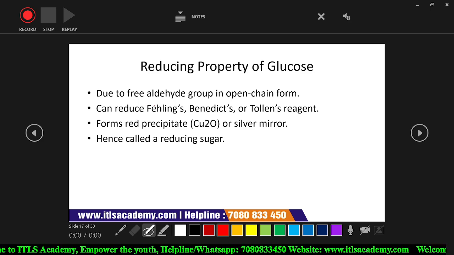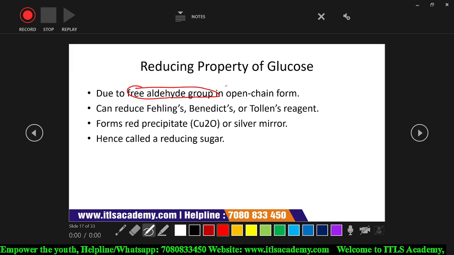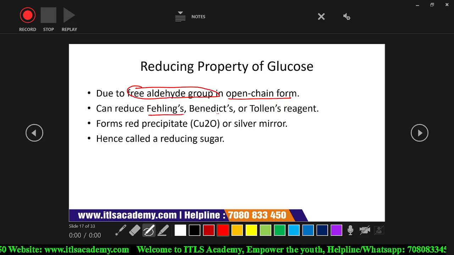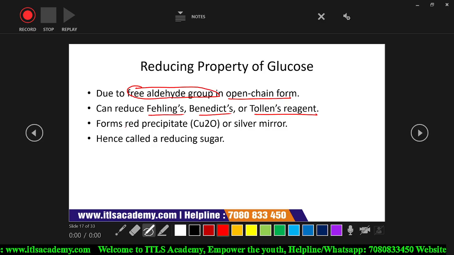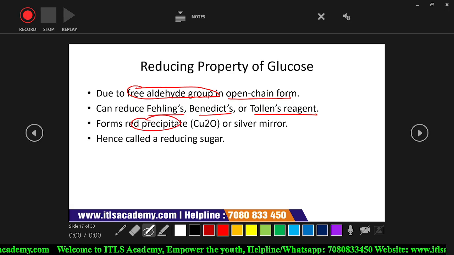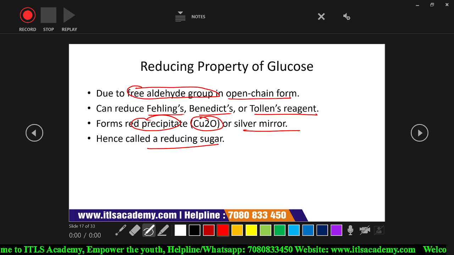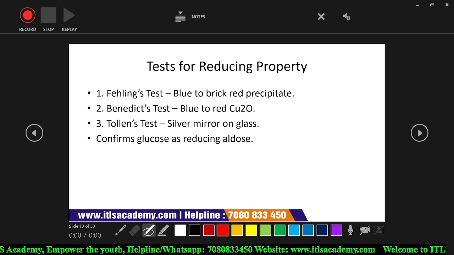Reducing property of glucose. Due to the presence of the free aldehyde group, which is present in the open chain form, glucose shows reducing property, and it can reduce Fehling's, Benedict's or Tollens' reagent. It forms a red precipitate of copper oxide or a silver mirror. That's why it is known as a reducing sugar. This test will be discussed later in detail.